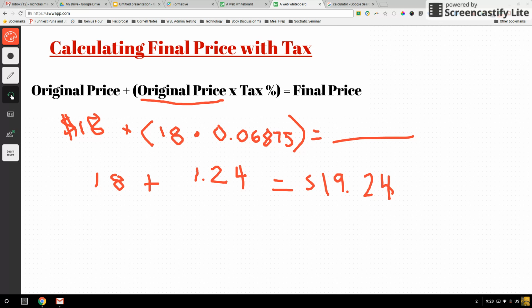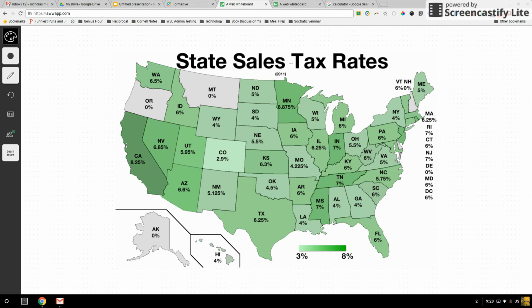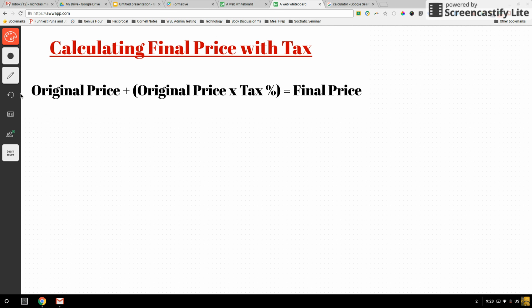Okay, I'm going to erase a bunch of this. Let's do one more just so we really understand it. All right. So now let's say that we're on vacation, and we're going to go to good old Hawaii down here. You can see that the sales tax in Hawaii is 4%. So let's say we go to Hawaii and we want to buy an awesome new hula skirt, to bring back as a cool souvenir. And the hula skirts are $23 a piece.